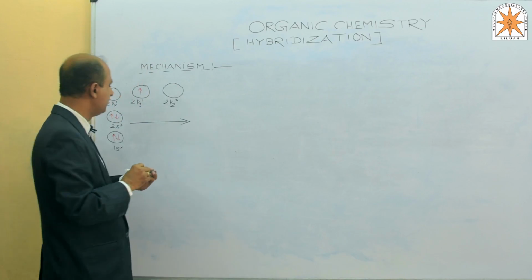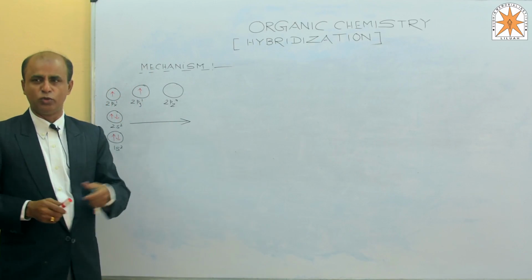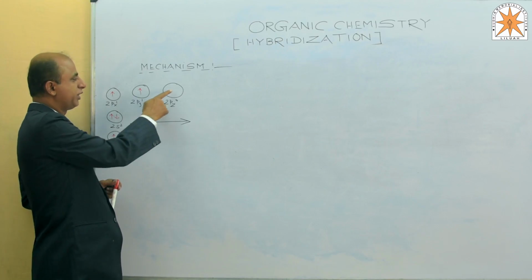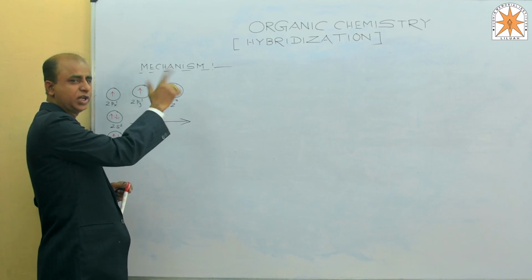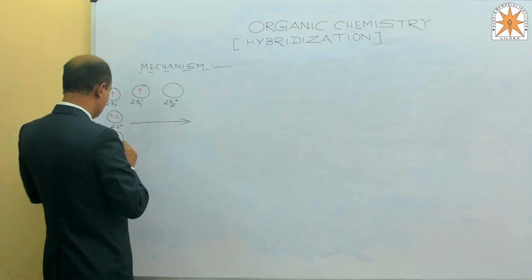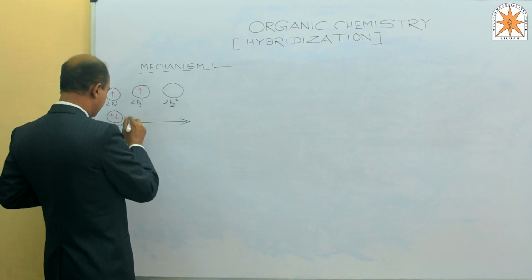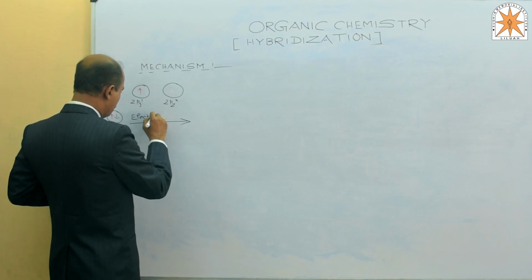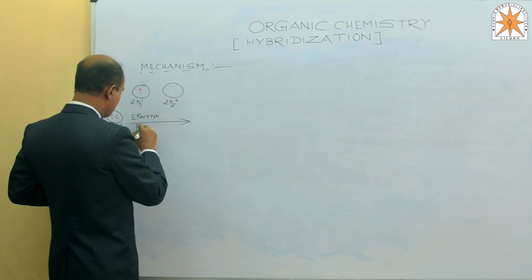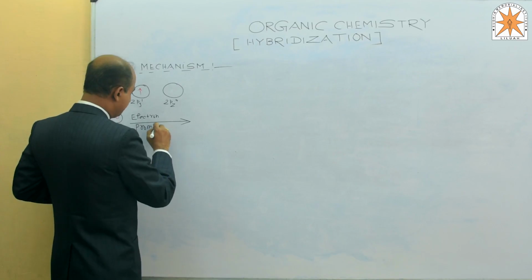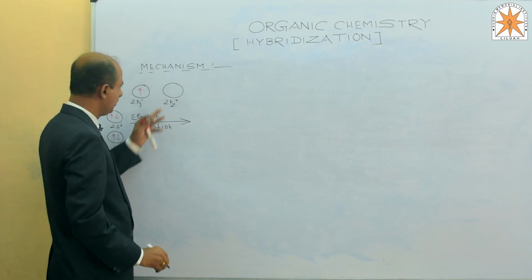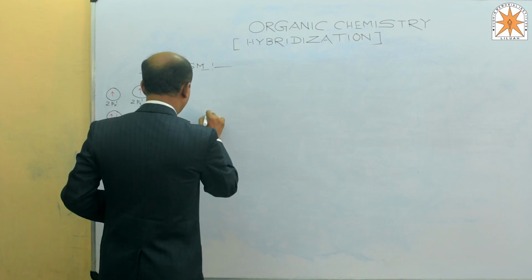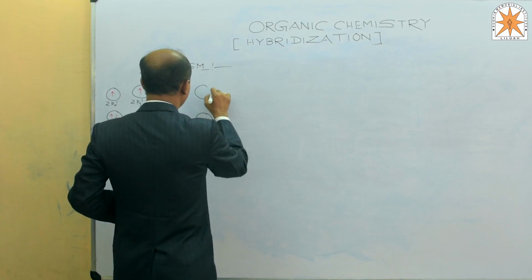The first step of the mechanism is electron promotion. That is, an electron from 2s gets promoted to the vacant 2pz orbital. So we write here: electron promotion.